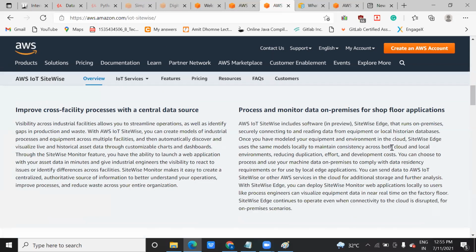And the same thing that we have seen there: what the data sources are, and how you can monitor the data with the help of applications. You might have seen that nowadays IoT based apps are available on your mobile also.